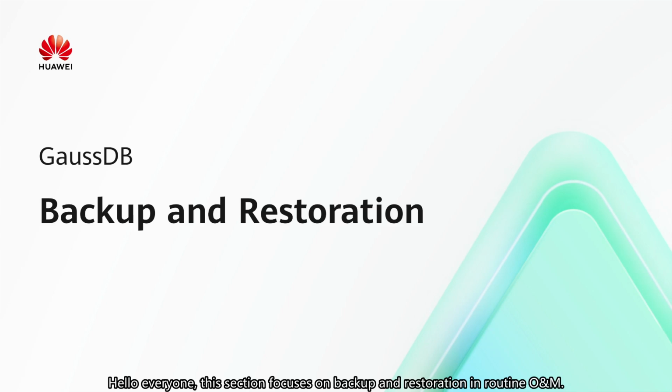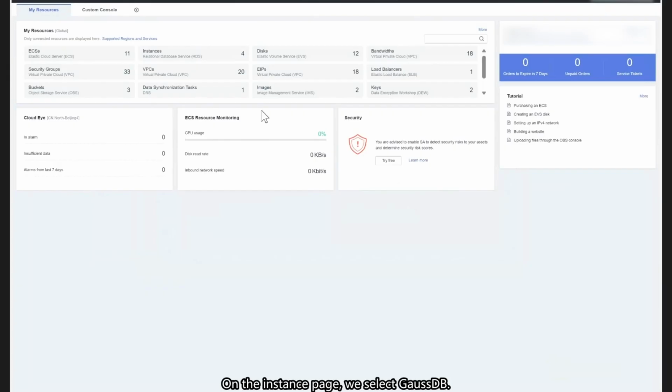Hello everyone, this section focuses on backup and restoration in routine O&M. You can restore backup data to the original GaussDB instance, an existing instance, or a new one. On the console page, we select GaussDB.